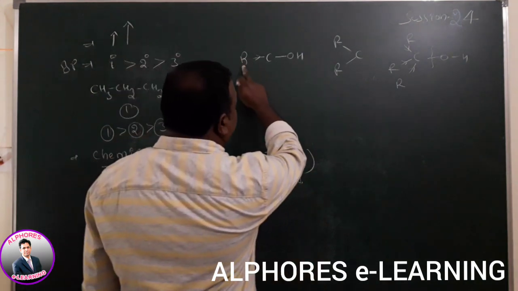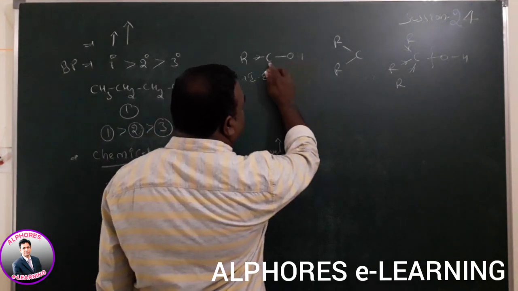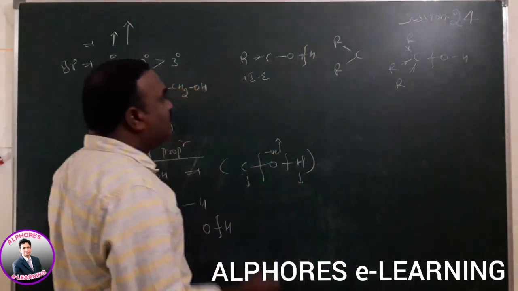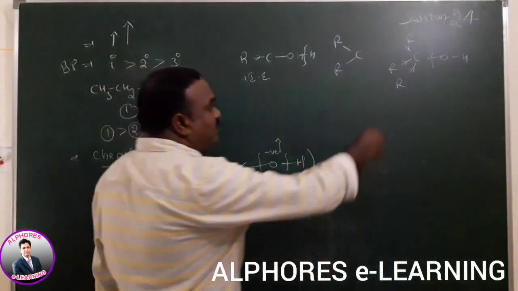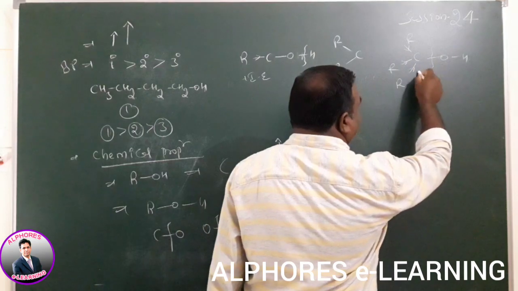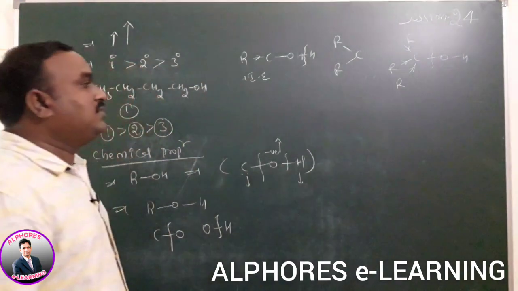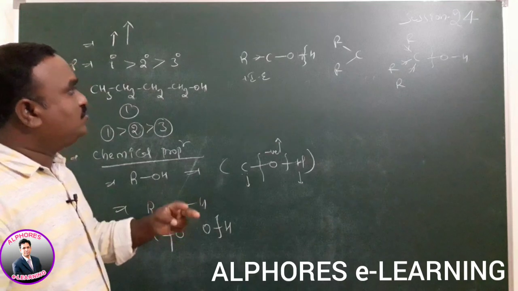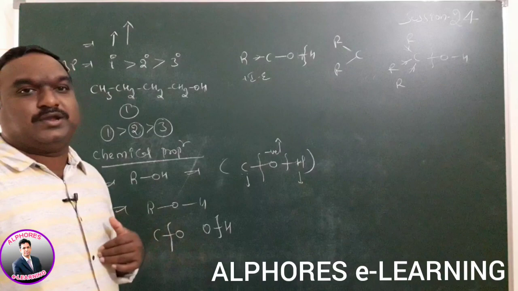Due to the presence of less plus I nature, the formed carbocation stability is less. That's why here bond cleavage is possible between the oxygen and hydrogen. Where the number of plus I groups is more, a stable intermediate is possible. Due to that reason, carbon-oxygen bond cleavage is possible. This is the way to explain the bond cleavage between the carbon and oxygen and the hydrogen and oxygen.